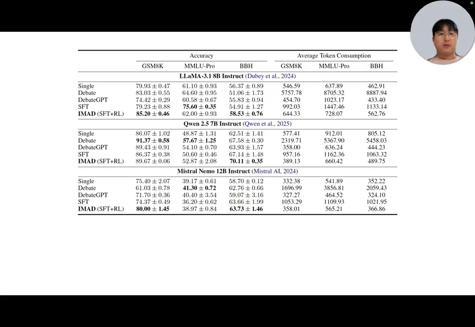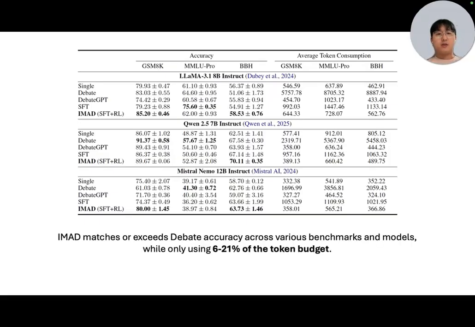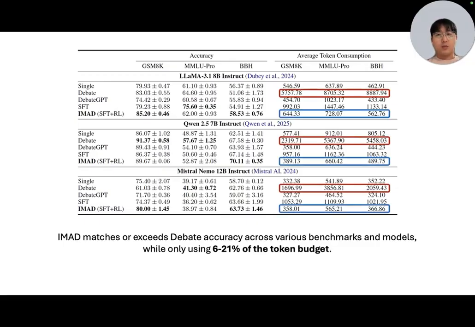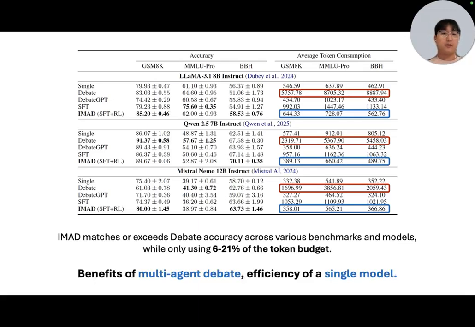Here we present qualitative results of IMAD against different baselines. Across different base models and benchmarks, IMAD matches or exceeds the performance of explicit debates. More importantly, IMAD consumes far fewer tokens, using only 6 to 21% of the tokens compared to debates. IMAD can reap the benefits of multi-agent debates while having the efficiency of a single model.